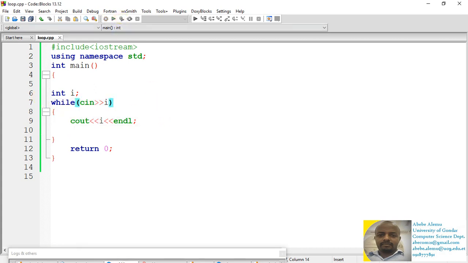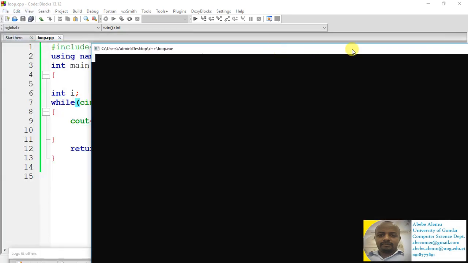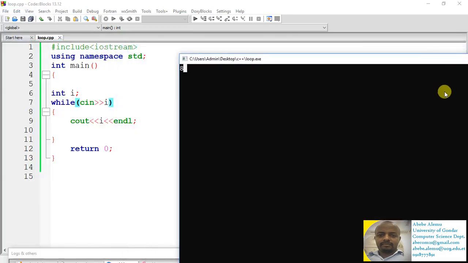So let's compile and have a look. Let me insert an integer. 8 will be displayed. 9 is an integer, 9 will be displayed. Minus 5 is an integer, minus 5 will be displayed. If I just input a character P, in that case cin I will become false, because P is not an integer value, and the program will terminate.